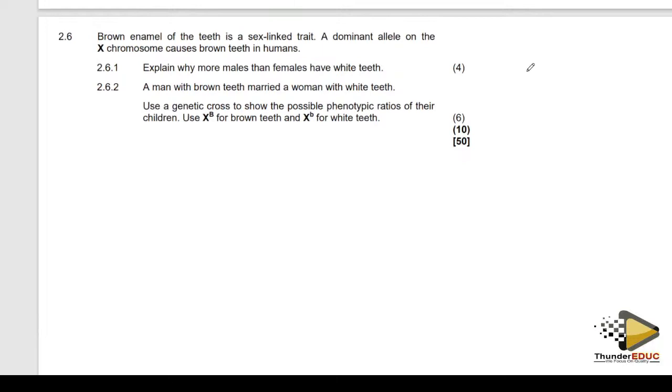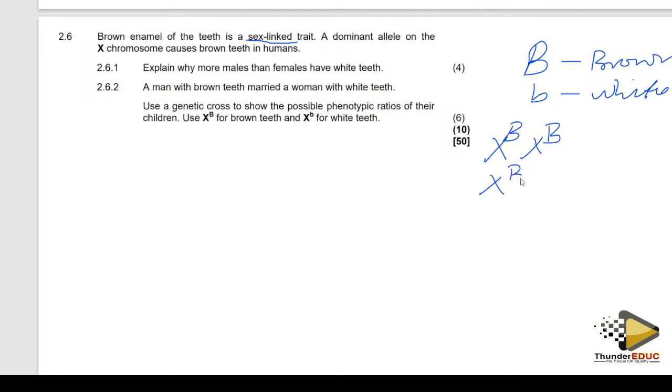Remember, brown teeth is caused by a dominant allele. If I'm going to use capital B for brown and small b for white, because it is caused by a dominant allele and it is sex-linked, the female is going to be like this or like this, that is a female with brown teeth, while a male is going to be capital B only.